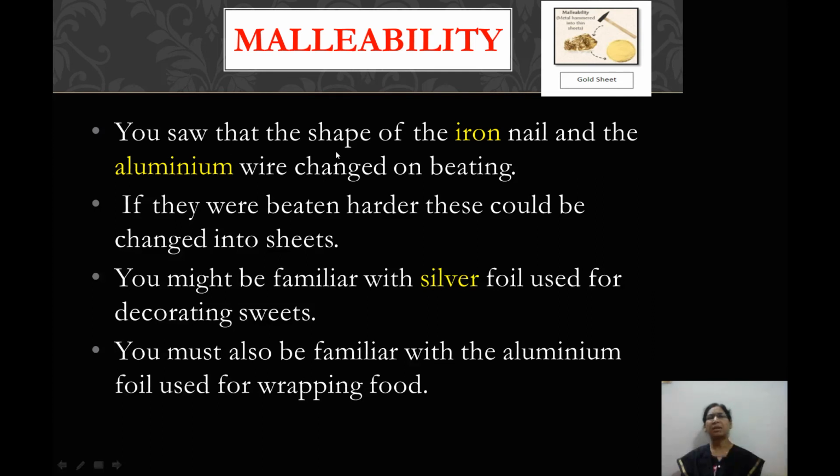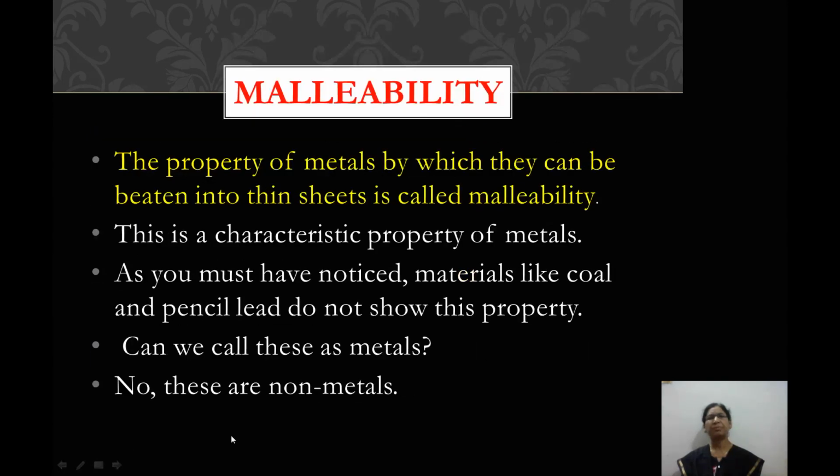You saw that the shape of the iron nail and the aluminium wire changed on beating. If they were beaten harder, these could be changed into sheets also. You might be familiar with silver foil used for decorating sweets. You must also be familiar with the aluminium foil used for wrapping food, haven't you? So now we'll understand the meaning of malleability.